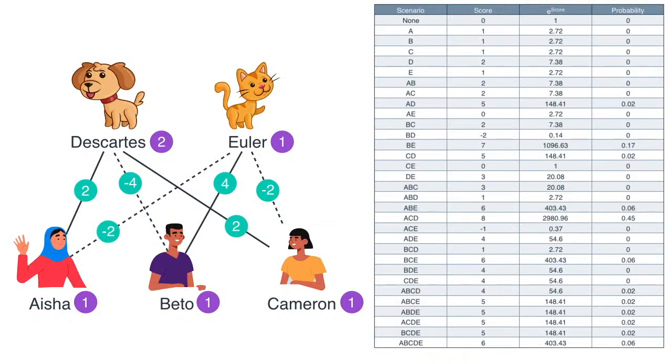And now let's look at the most likely ones. These are BE for Beto and Euler with a score of 7 and a probability of 0.17 or 17%. And ACD for Asia, Cameron, and Descartes with a score of 8 and a probability of 0.45 or 45%. And what about the least likely ones? Well, they are BD for Beto and Descartes with a score of -2 and ACE for Aisha, Cameron, and Euler with a score of -1. Both have probability of something so close to 0 that it got rounded down to 0.